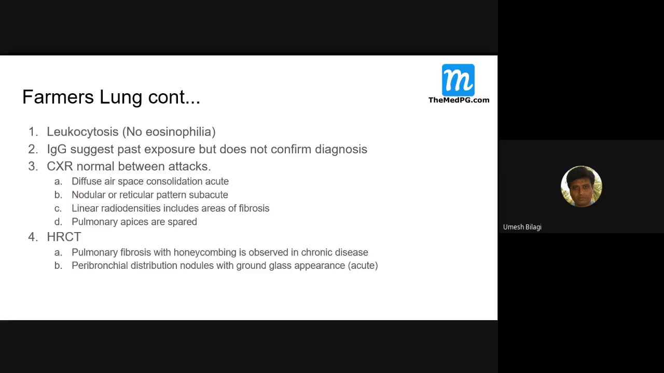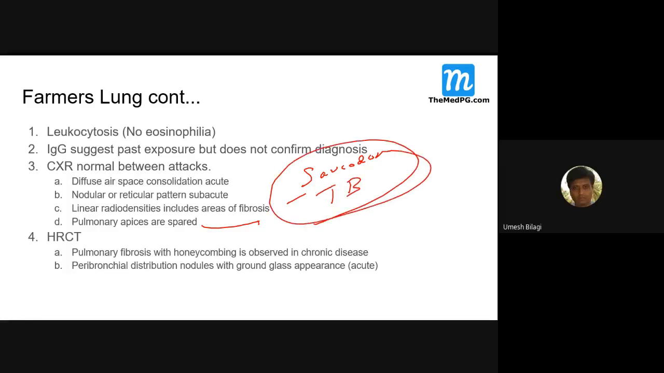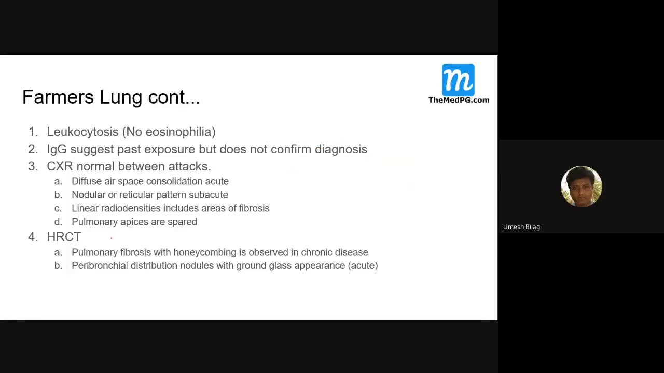And that is understandable. Chest X-ray between attacks can be normal. When there is a problem, there will be consolidation in acute cases, a reticular pattern in subacute, and areas of fibrosis in chronic cases. One thing you should know is that the pulmonary apices are usually spared in farmer's lung. Watch for the diseases where the apex is involved: sarcoidosis, and TB, never forget that, tuberculosis. In farmer's lung, the apices are spared. And on HRCT, fibrosis with honeycombing may be seen.